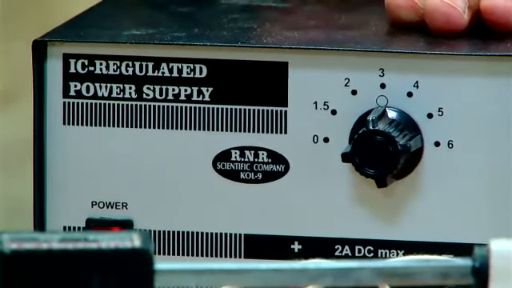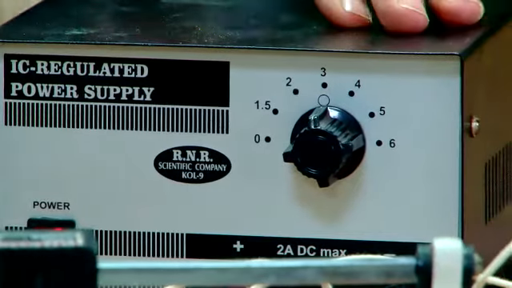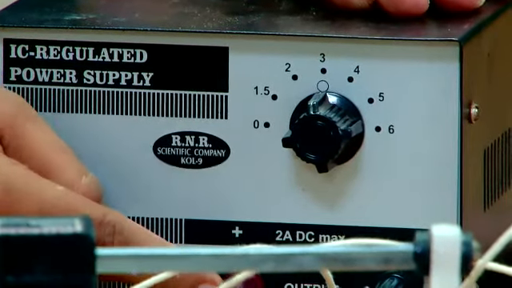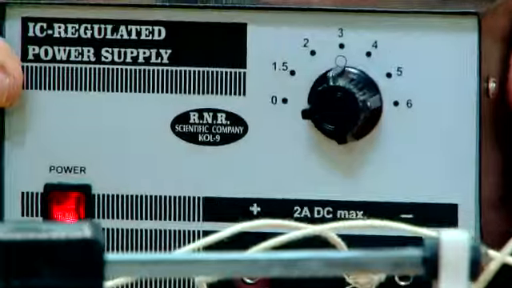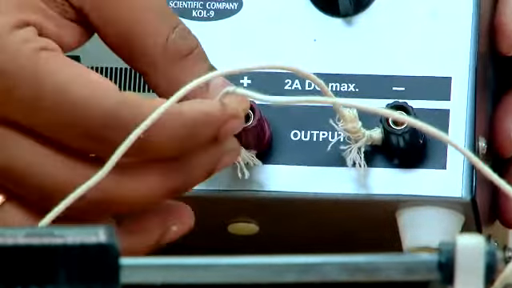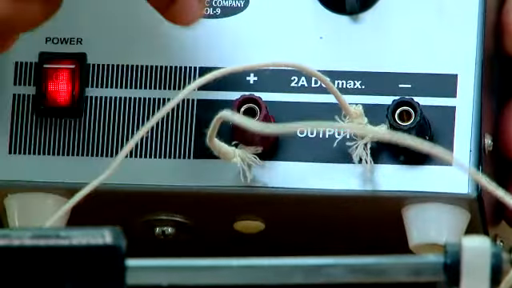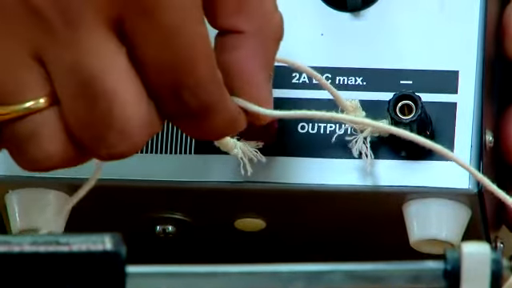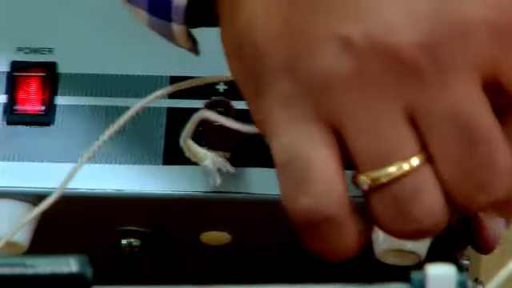Clear? Okay. Now, this is the positive terminal, this red point. This positive terminal is generating a wire. Through this wire, I am connecting to this appliance.